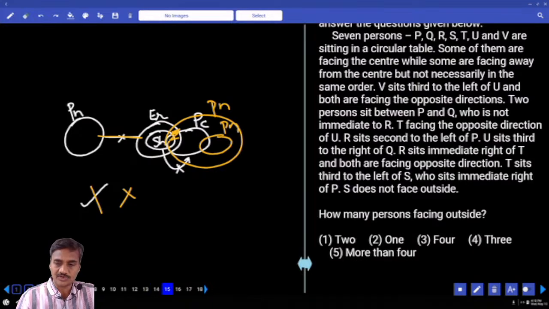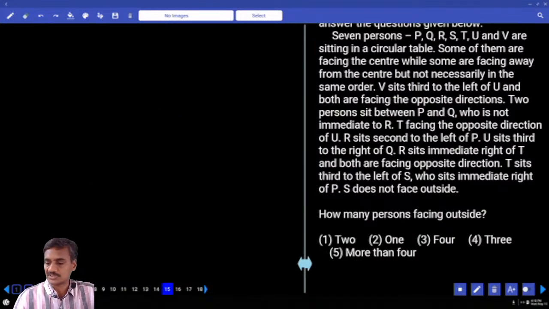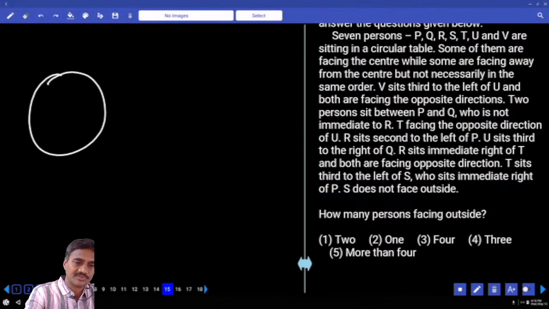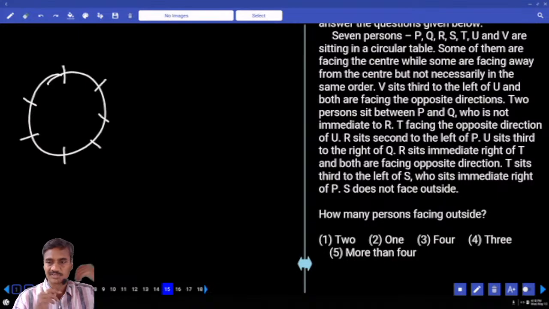The next one, 15 to 18. Now here there are 7 persons. These 7 persons are seated around a circular table. Some are facing inward and some are facing outward. Isn't it? Now 7 persons were seated like this.